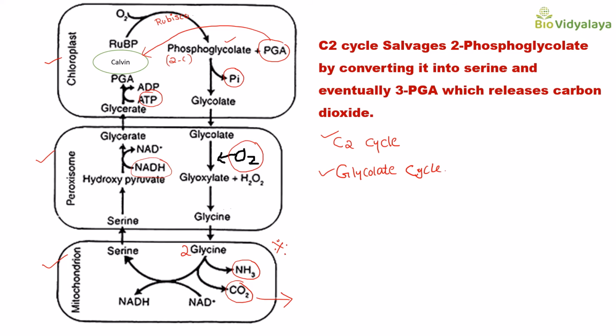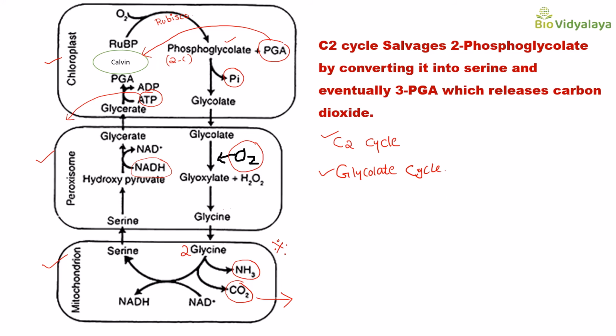So this is a waste of energy. The ATP is utilized here. Okay, extra ATP is needed. So this is a waste of energy. And ultimately this phosphoglyceric acid will get inside the Calvin cycle.